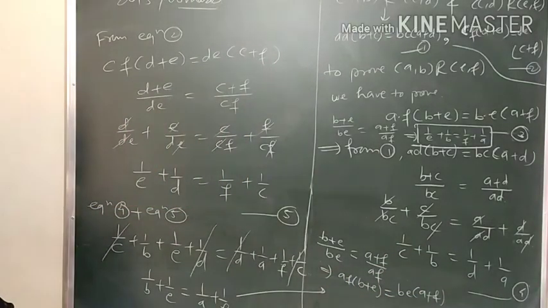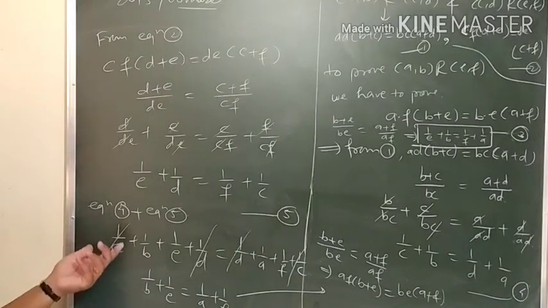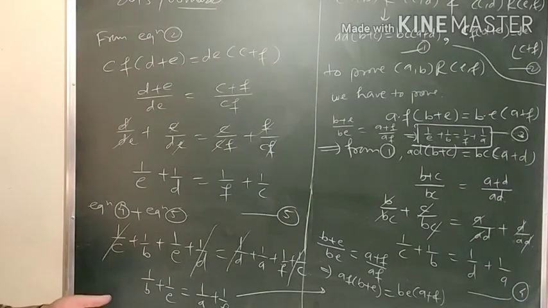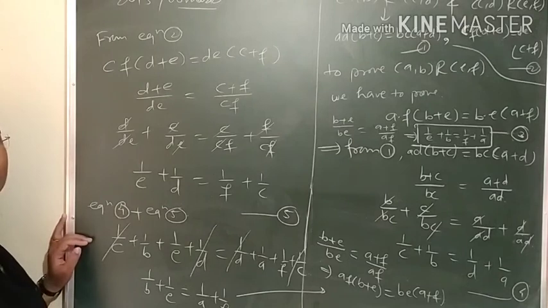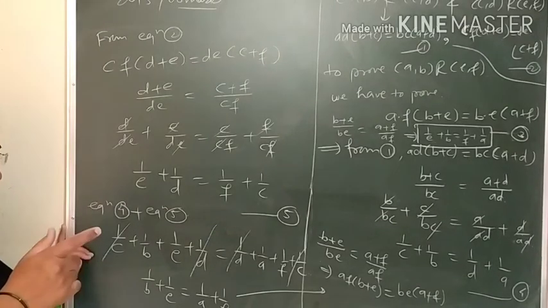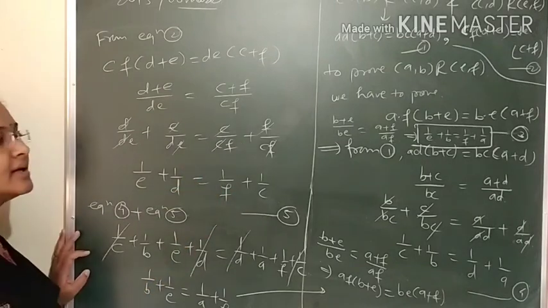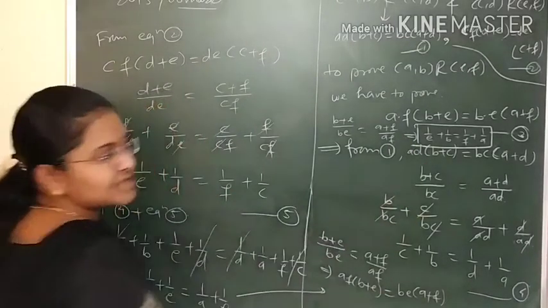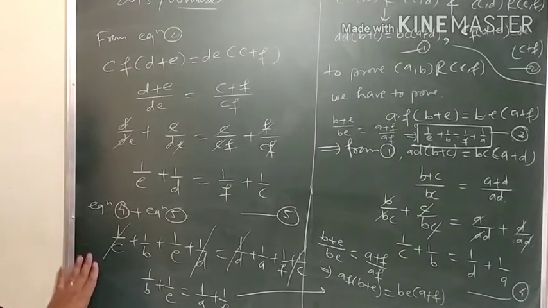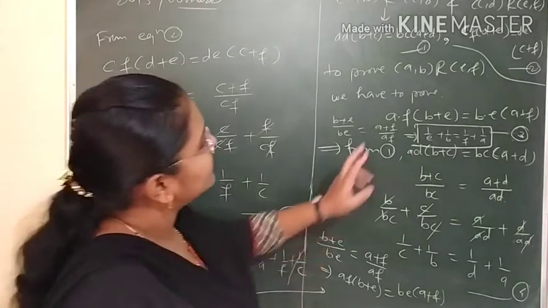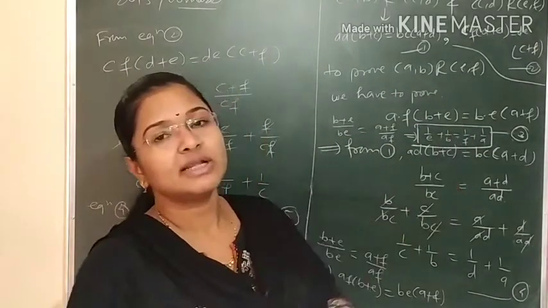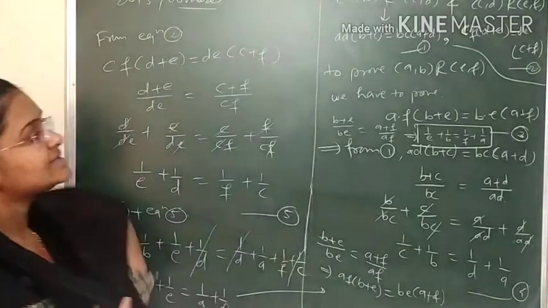And you can write that from 4 and 5 both the left hand sides of the equations are equal, so the right hand sides are also equal, and you can change it according to that third equation. Getting? So in this way we can prove the first element is related to the third element for this transitive relation.